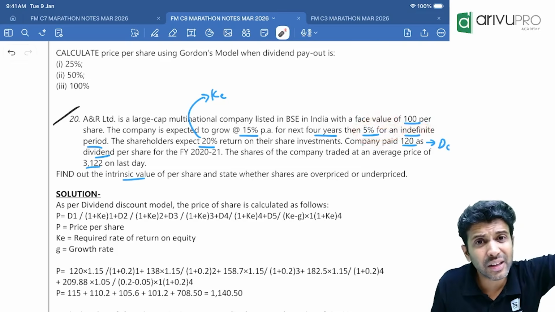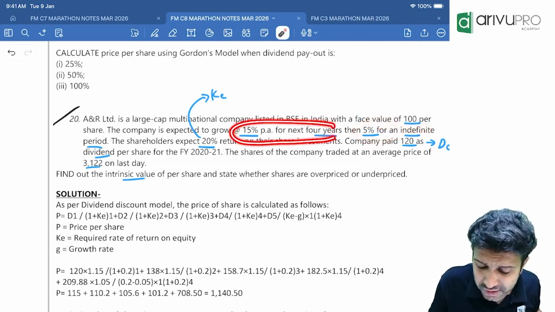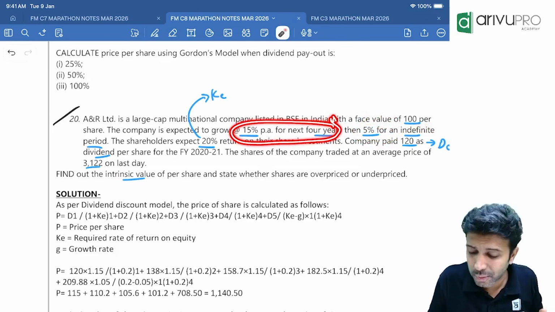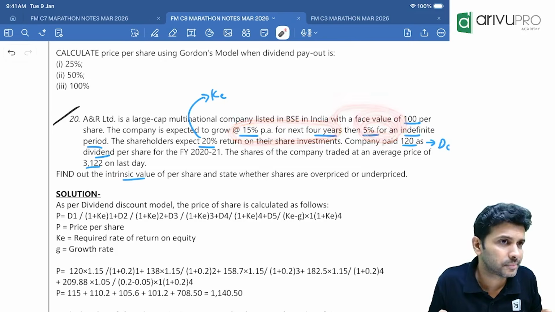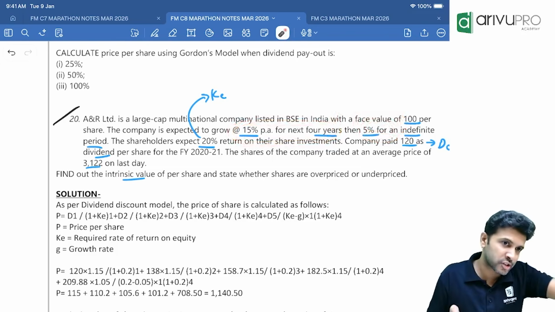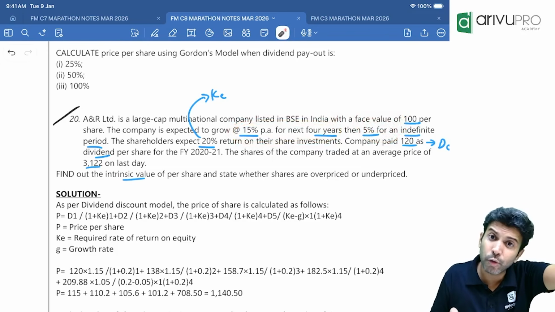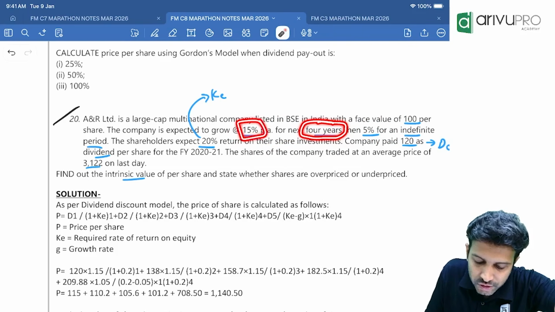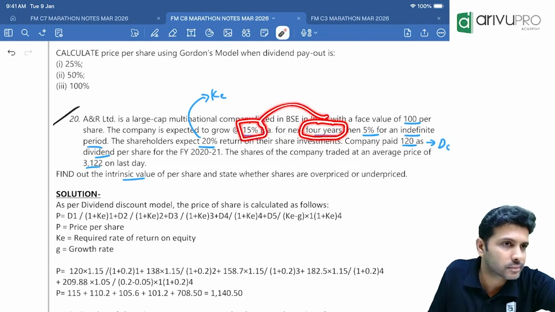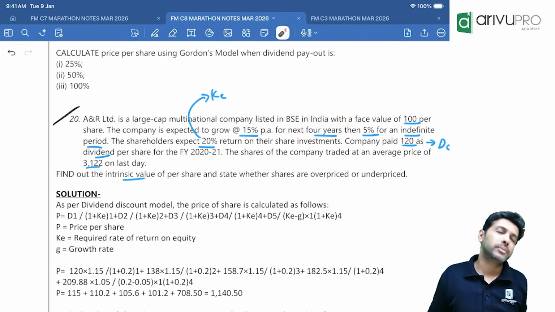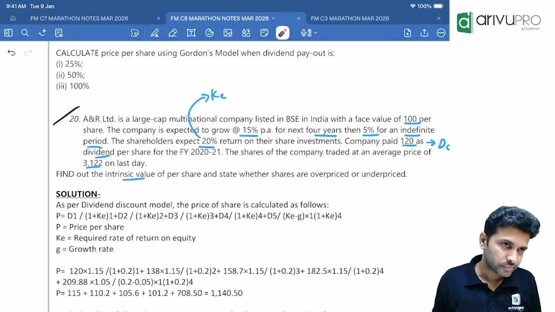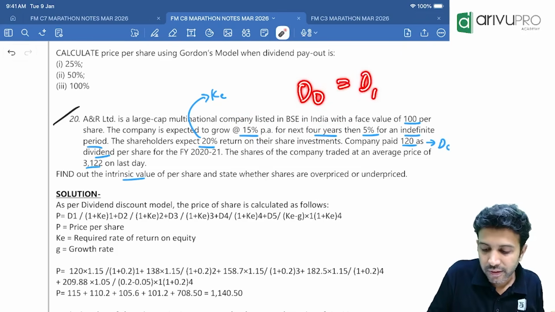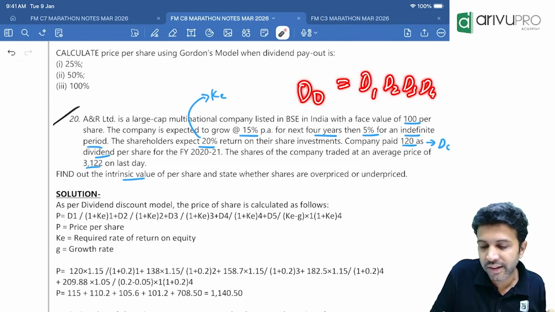But the dividend will grow at a constant rate up till which year? 4th year. That means we have to stop our calculations at the 4th year because afterwards it is infinite. Hence, we will stop at which year? 4th year. Why 4th year? Dividend growth of 15% is constant only up till the 4th year. Okay. So, find out the dividend for 4 years. They have given D0. What will we find? D1, D2, D3, D4.